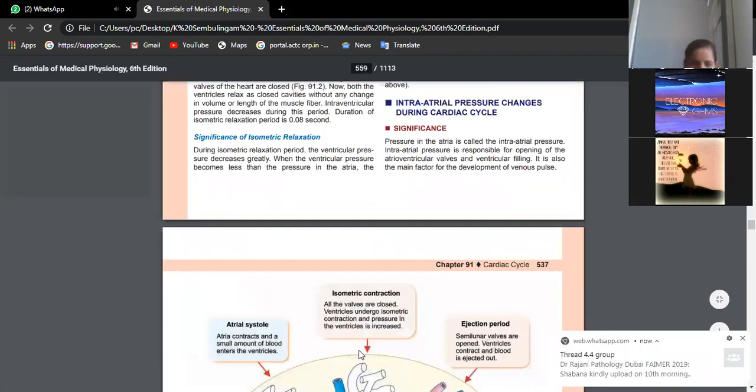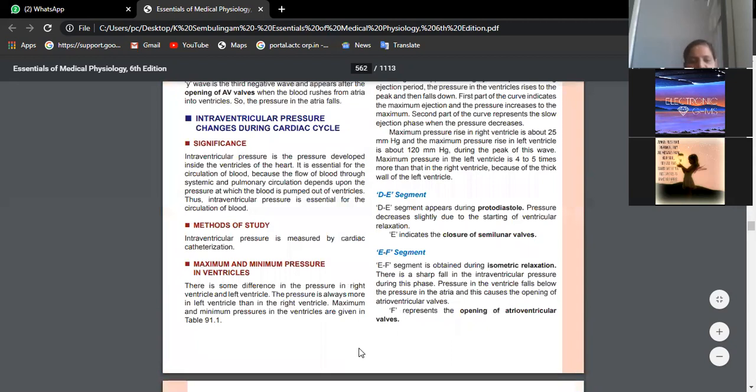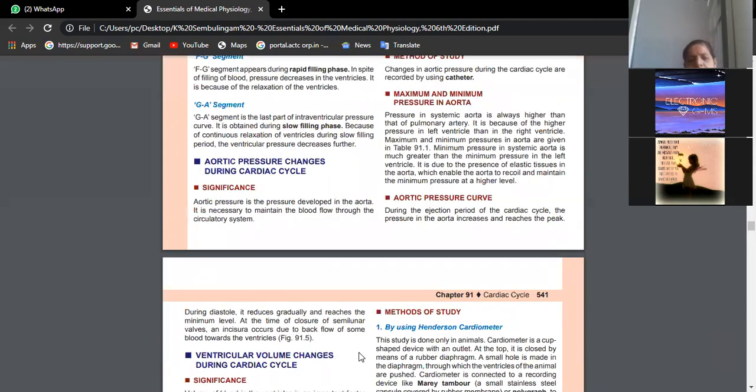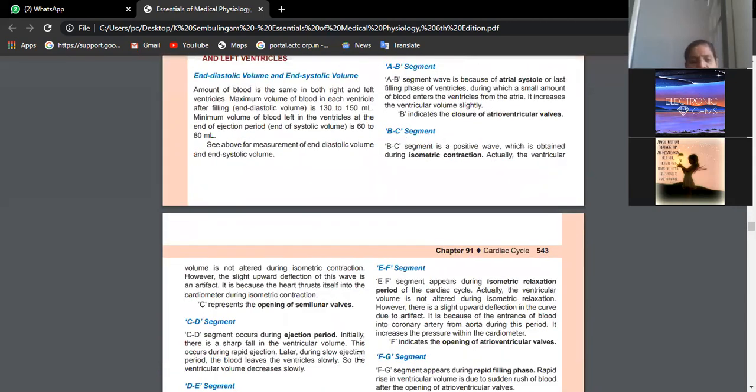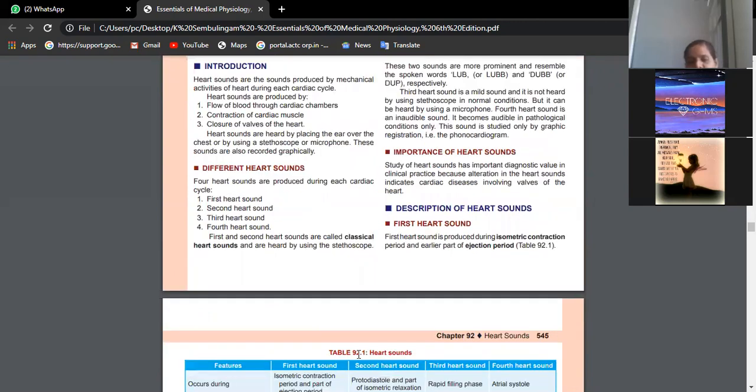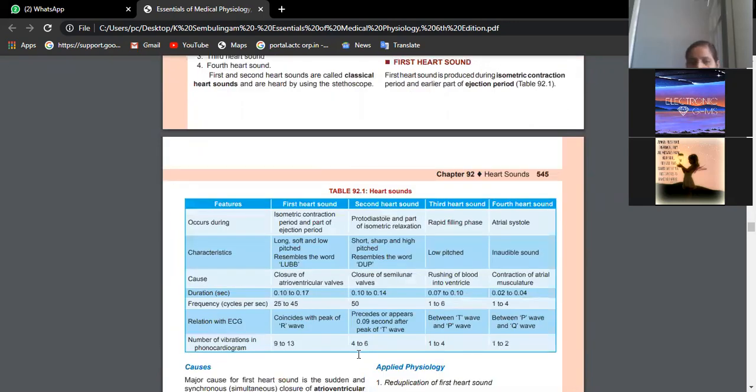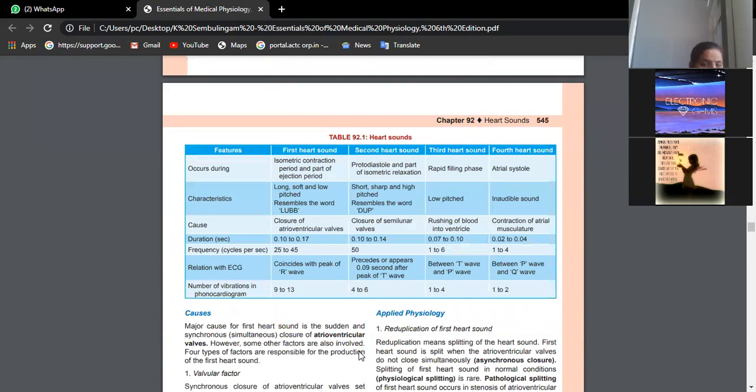Ritika, can you tell me one specific point which I emphasize while discussing heart sounds, like closure of some valves, right? Sudden closure of AV valves occurs. That is more important. So just look at the screen, even if you have not opened your respective books. You have to talk about heart sounds. We have four different heart sounds: first, second, third, and fourth.